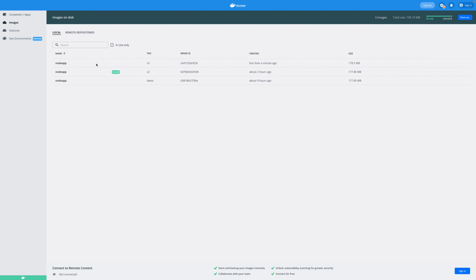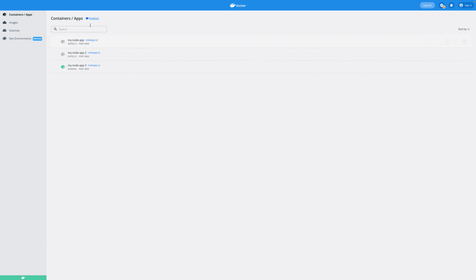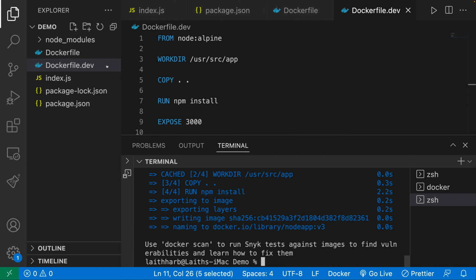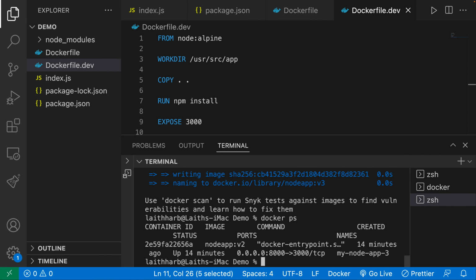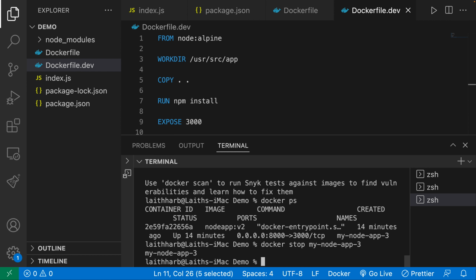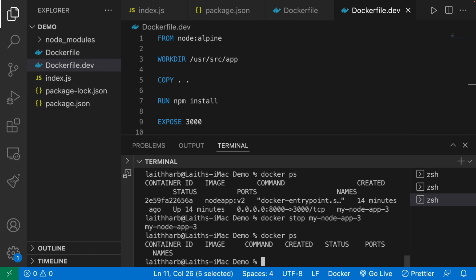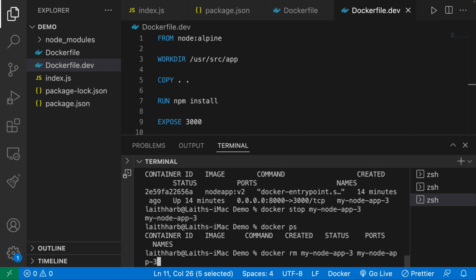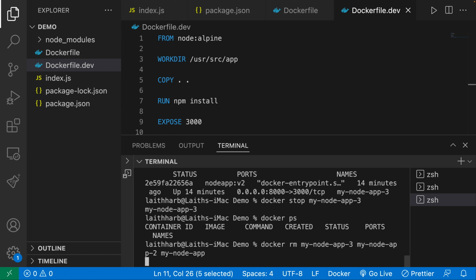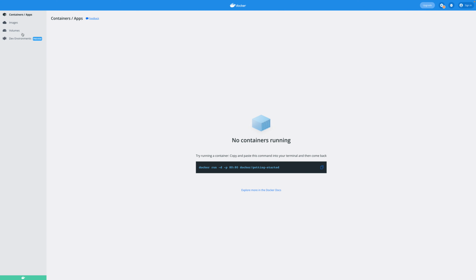We have version 3. Now I want to delete every single container here, every running process. I could do it in here, but let's do it with the terminal. I'm going to say docker ps. We have this running application here, so let's grab the name of this and say docker stop. Now if I do docker ps, you can see that nothing is running. Now I want to do docker remove. I want to remove this container, this container, and this container. So now we have removed all the containers, and you can see we have nothing here.